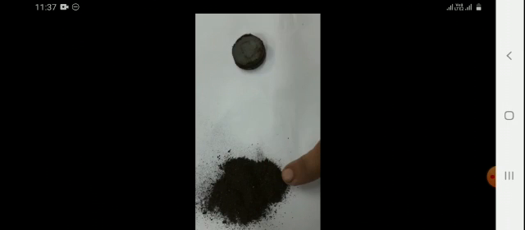Children, let me show you an example of non-contact force. For this I have taken a magnet and these are the iron filings. Now there is no contact between iron filings and magnet, and if I bring this magnet close to the iron filings, see what will happen.